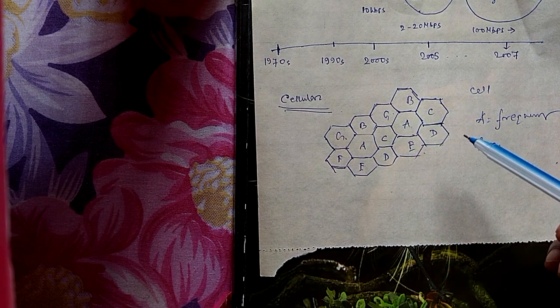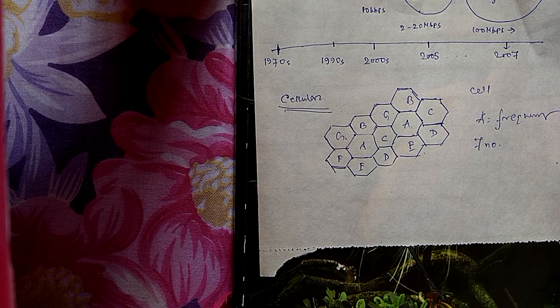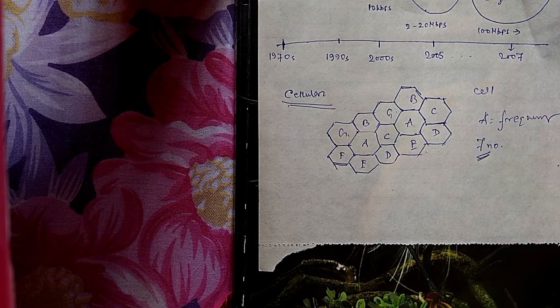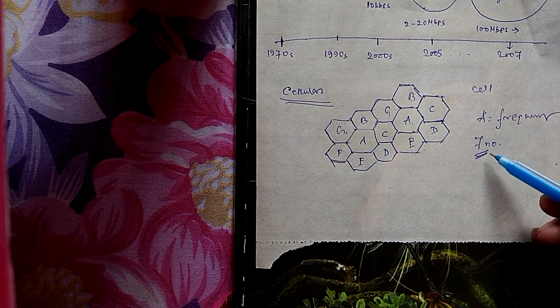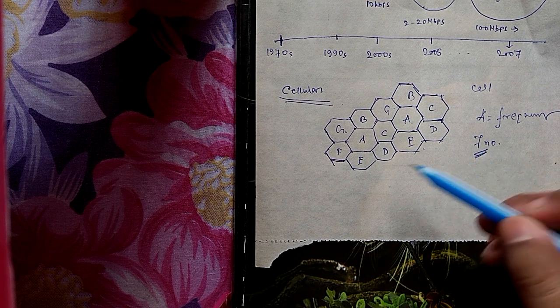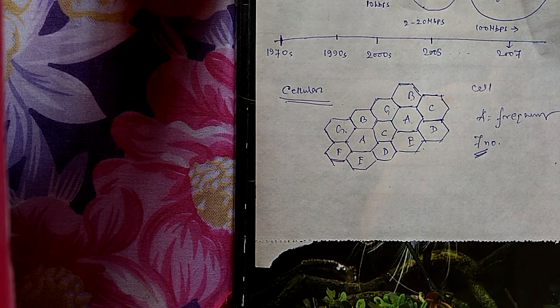Now what's the advantage? The advantage is that only a limited number of frequency resources is needed. By the help of only 7 frequencies, we cover all the regions across India, or across West Bengal.